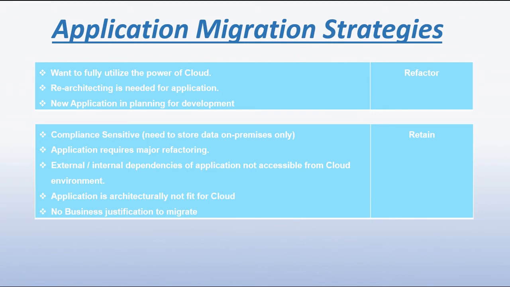Retain. There are some applications in your organization which are compliance sensitive, and because of these compliance requirements, it is prescribed to store the data of those applications in the on-premises environment only. Other cases include: the application requires major refactoring; an external or internal dependency of the application is not accessible from the cloud environment; the application is architecturally not fit for cloud; or there is no business justification to migrate. So you can keep those applications in the on-premises environment only.